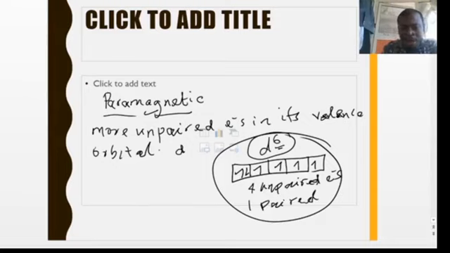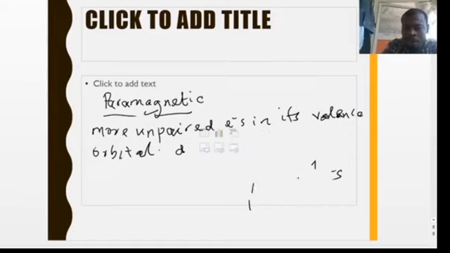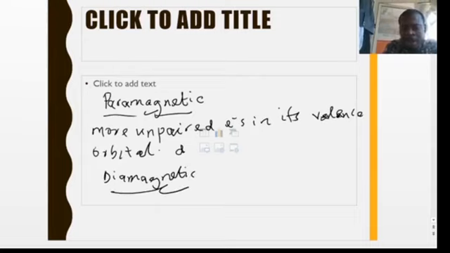Now, as for diamagnetic substances, these are also identified from their valence orbital. So diamagnetism: how do you identify diamagnetic substances or elements?